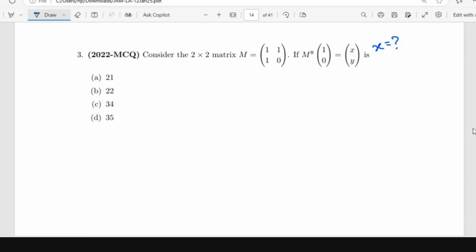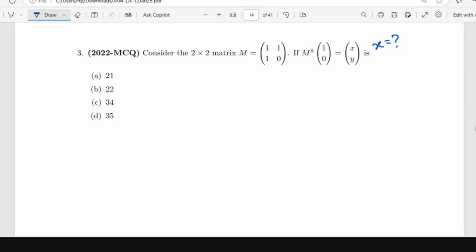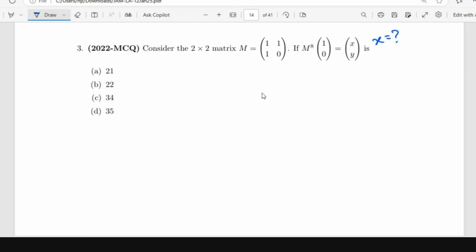Obviously, calculating m power 8 is a tedious task. So what do? We can find characteristic polynomial and then it will be a power m square. Then we can multiply m power 4 or something. But that is also a tedious task, no? Why would you want to find the characteristic polynomial at all? Yeah, m power 8 calculation is here very easy. So just simply do it. No, even m power 8 calculation is it easy?